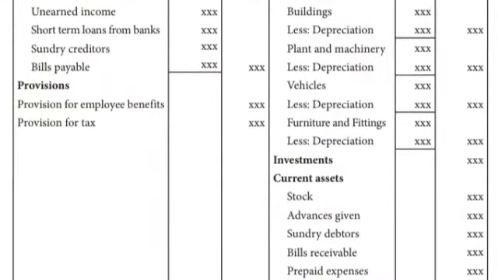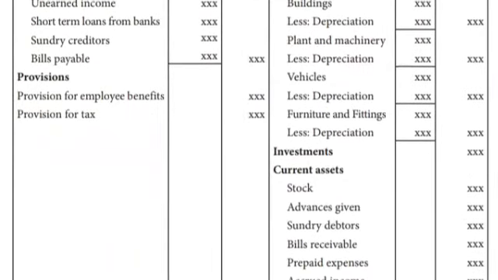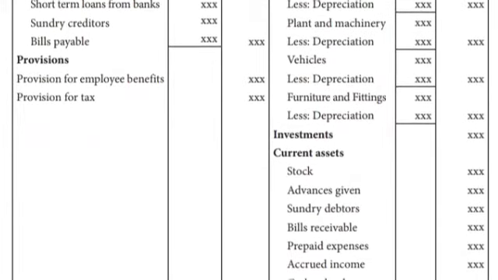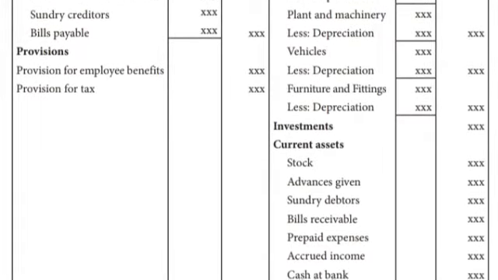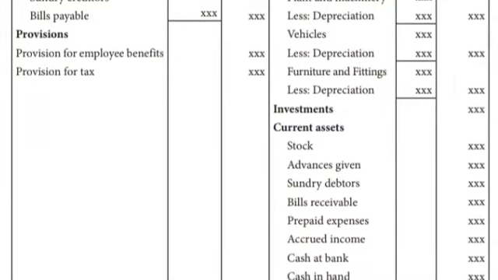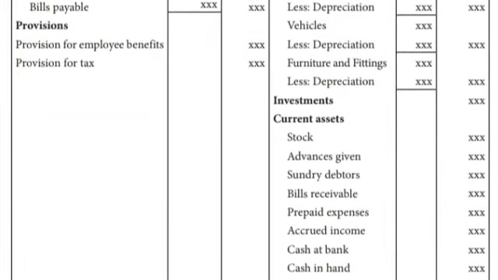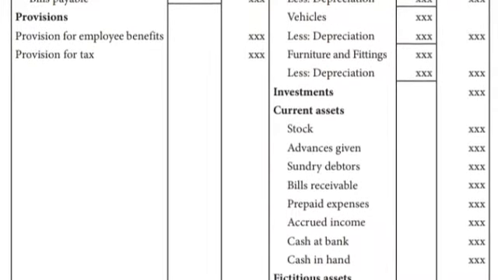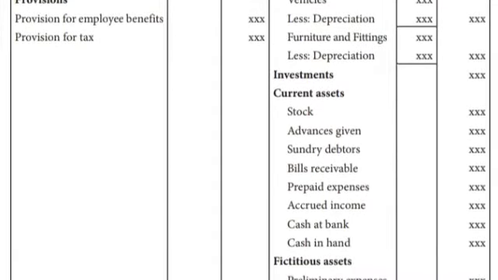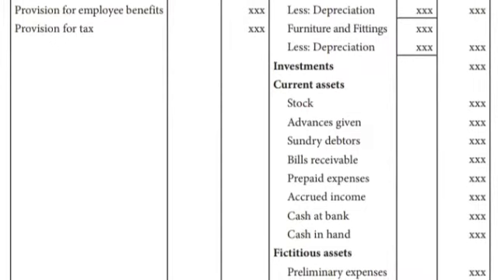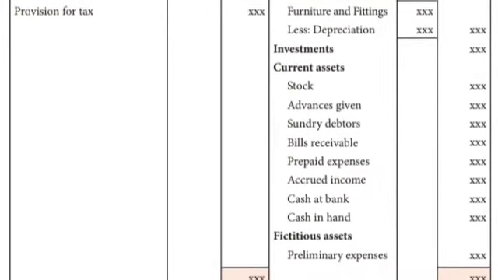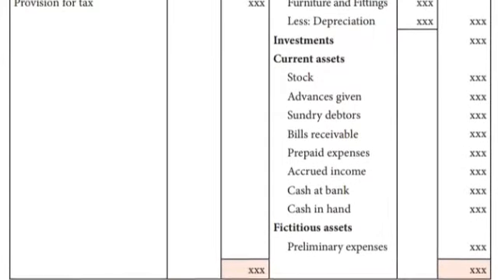Land, building, less depreciation. Depreciation means wear and damage. Plant and machinery, less depreciation. Vehicles, less depreciation. Furniture and fittings, less depreciation. Next one, investment. Current assets: stock, advance given, sundry debtors, prepaid expenses, accrued incomes, cash at bank, cash in hand. Then fictitious assets, I mean preliminary expenses. Okay, these are all under the asset side.